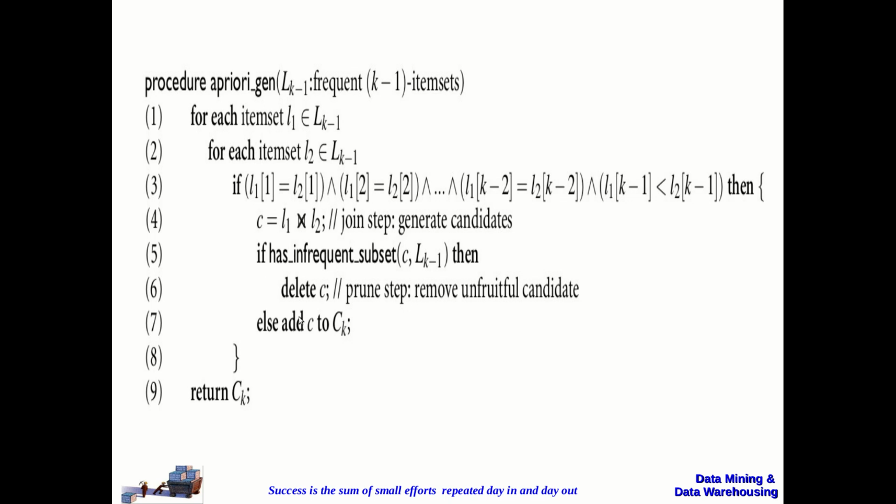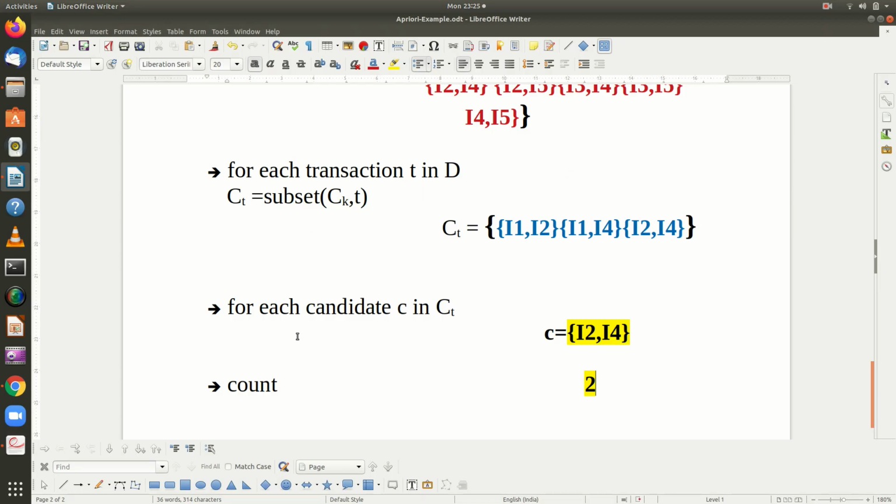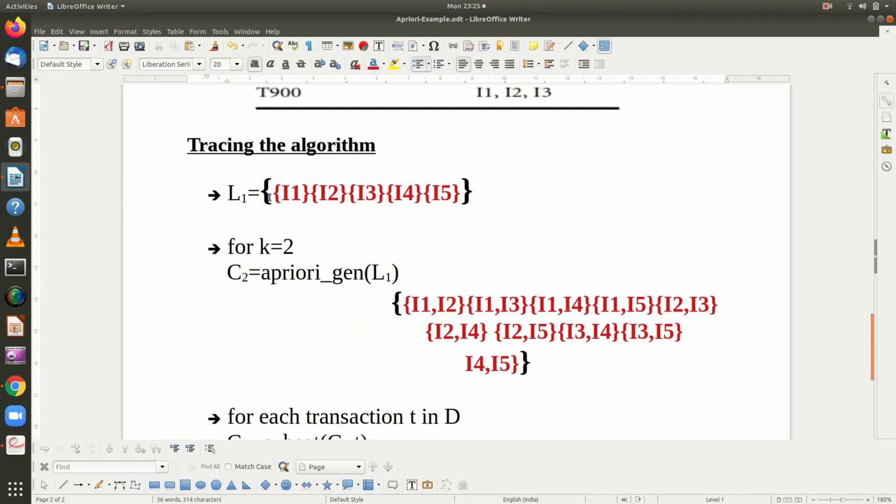Right. So let us take an example now. I want to generate C2 from L1. So we take L1. This is L1.